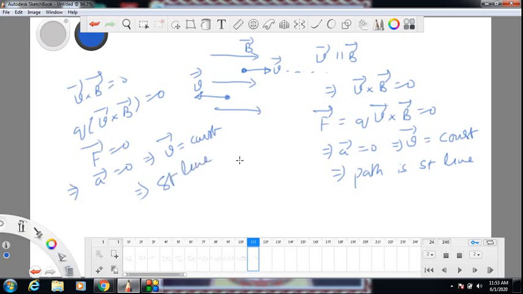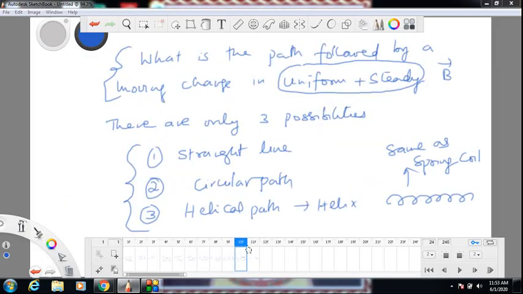So the charge goes in a straight line when the velocity is parallel or anti-parallel to the magnetic field. The angle between velocity and magnetic field should be either 0 radians or pi radians, one of these two cases. Then it is a straight line path.